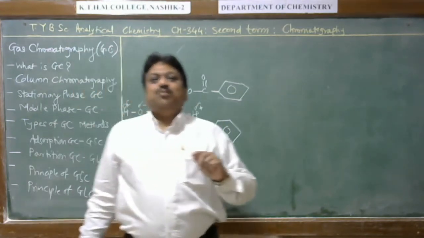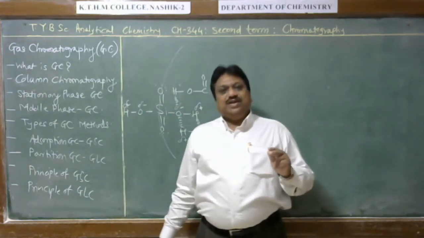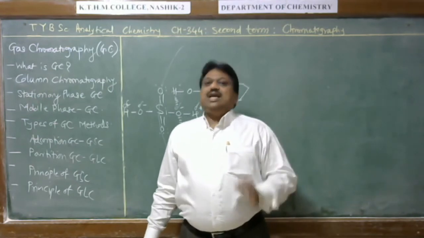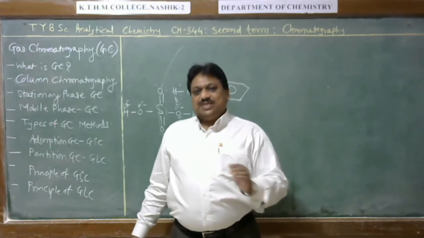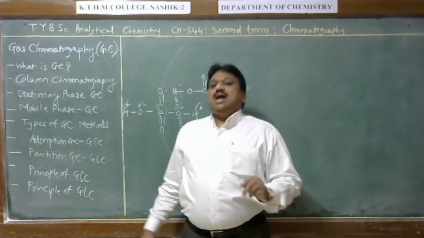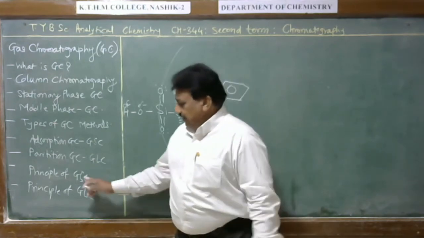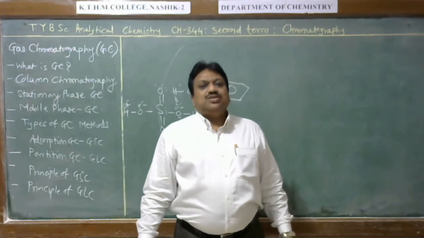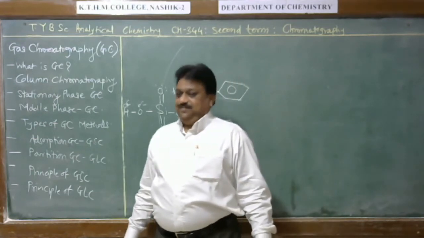Therefore both the stationary phase and the solute molecule are involved in the adsorption process. If a solute molecule forms more bonds, it will be strongly adsorbed, and if it forms fewer bonds, it will be weakly adsorbed, and hence they get separated in adsorption chromatography. Therefore in adsorption chromatography, solute molecules are separated on the basis of relative adsorption.